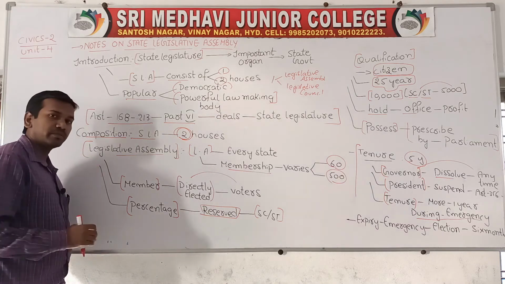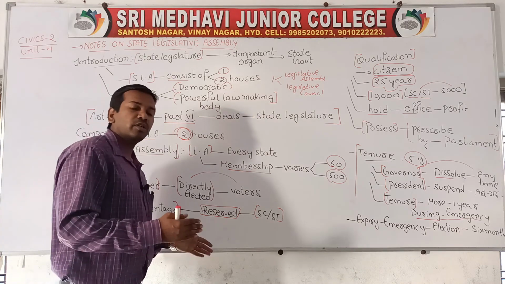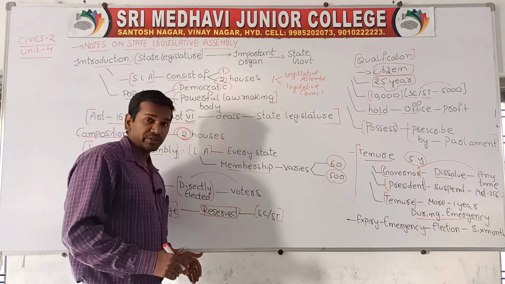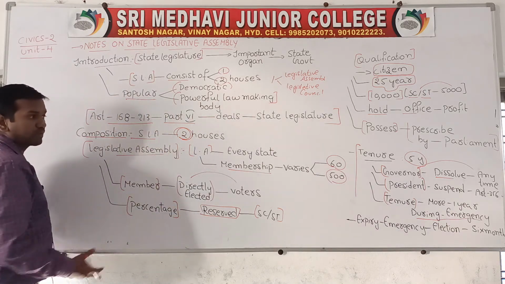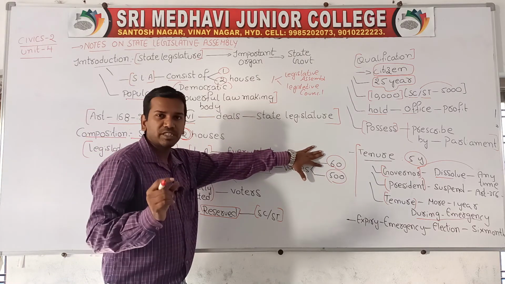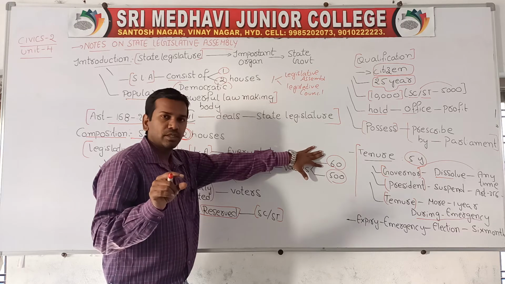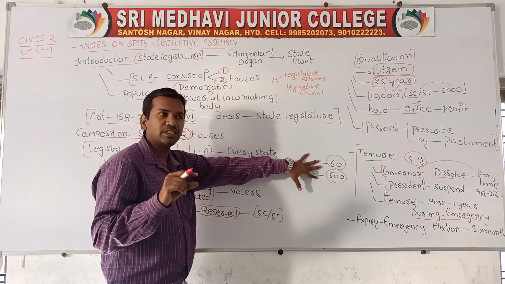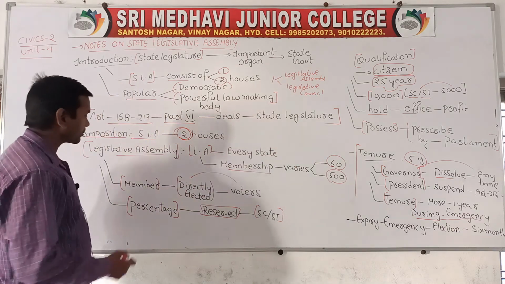Size and population are very important. For example, in the Parliament, more seats are reserved in the constituencies of Uttar Pradesh in the Lok Sabha because of its high population. So membership of state legislative assemblies mainly depends upon population. For example, Sikkim is a very small state, so the membership is very small. When the population is less, membership is less; when the population is more, membership automatically is more.